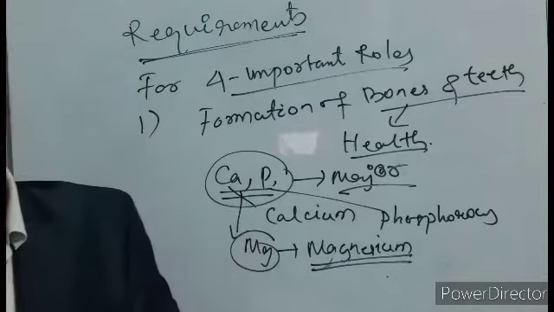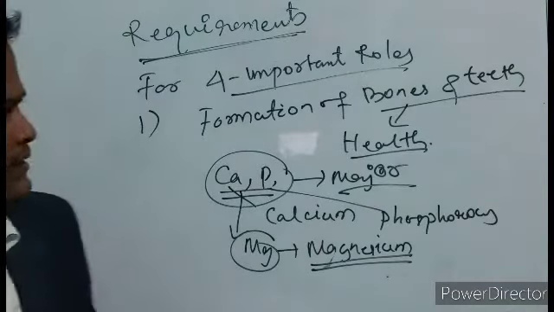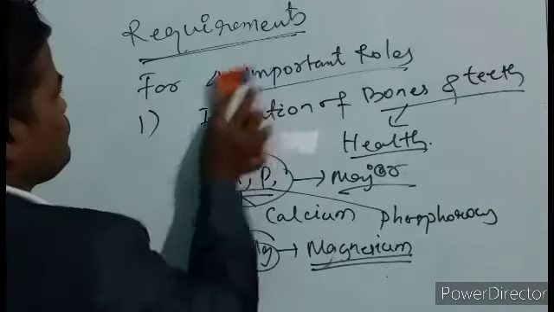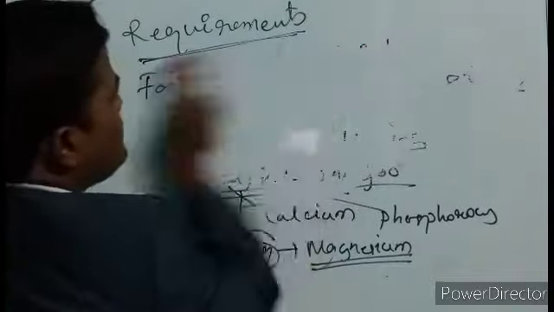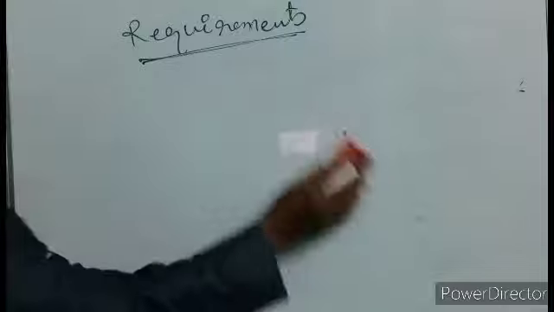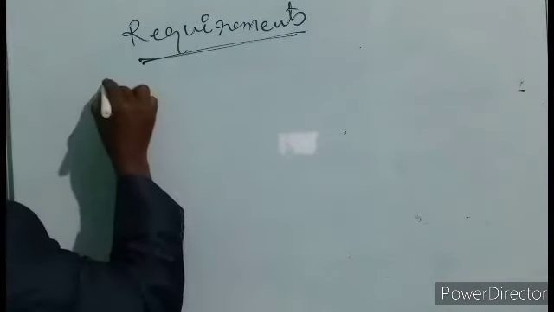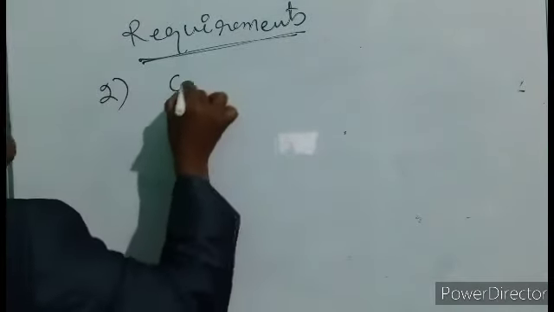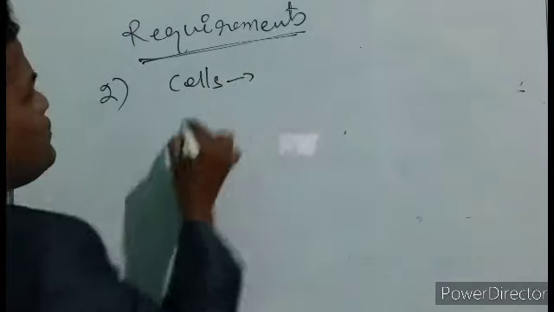Number 2, important role. Number 1 was bone. Number 2, they help in the formation of cells. Which cells?